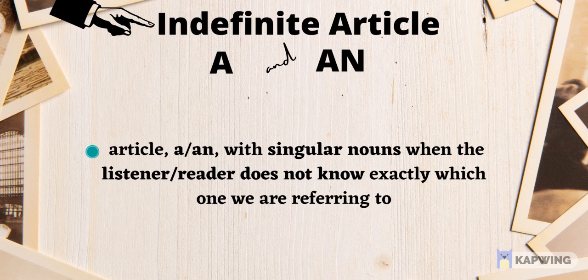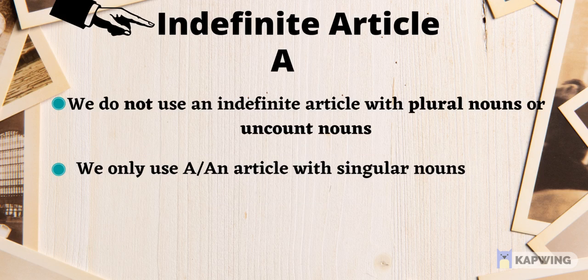After we talked about the definite article, let us talk about the indefinite article, which are a and an. The article a and an with singular nouns used when the listener or reader does not know exactly which one we are referring to. Take note, we do not use an indefinite article with plural nouns or uncountable nouns. We only use a or an article with singular nouns.